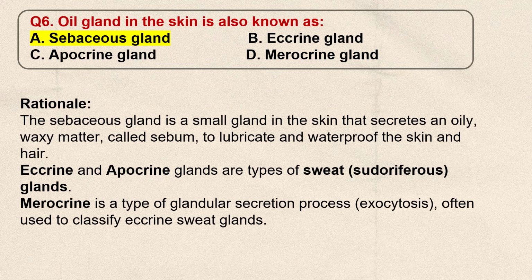Sebaceous gland. Sebaceous gland is a small gland in the skin that secretes an oily substance called sebum to lubricate and waterproof the skin and hair. Eccrine and apocrine glands are types of sweat glands. Merocrine is a type of glandular secretion process often used to classify eccrine sweat glands.